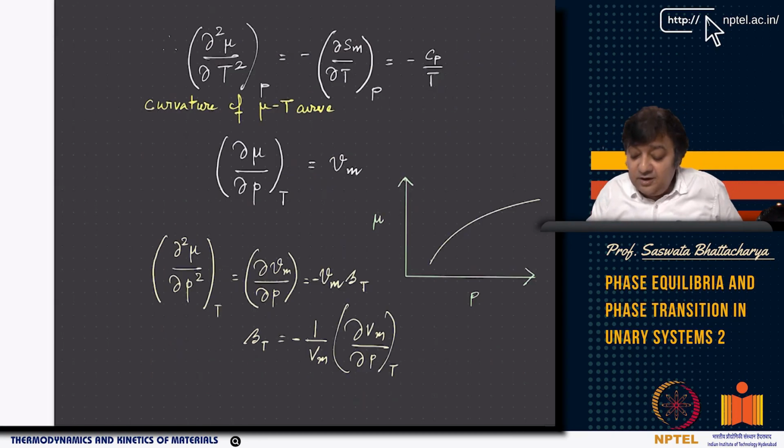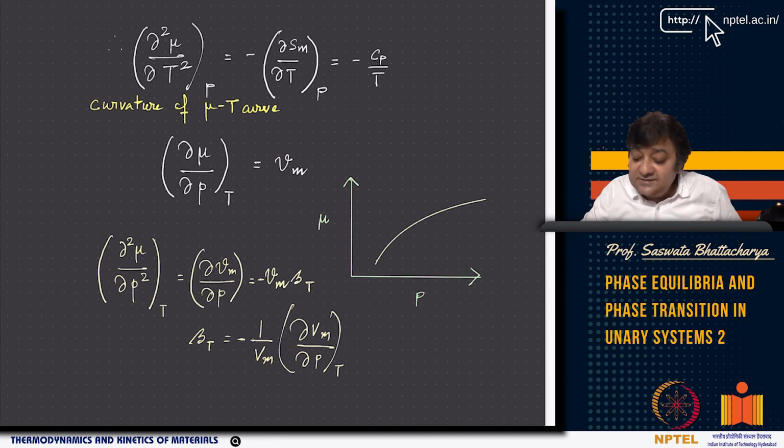Now if I plot μ as a function of P, you get some curve like this. Again, for solid, liquid and gas, it will be different. The molar volume change in the solid or in the liquid will be much, much smaller compared to gas. So ∂μ/∂P will give you a schematic curve like this. Now, what is ∂²μ/∂P²? Because ∂μ/∂P is already Vm, ∂²μ/∂P² is nothing but ∂Vm/∂P, which is minus Vm into βT,